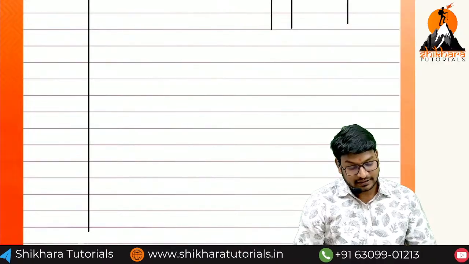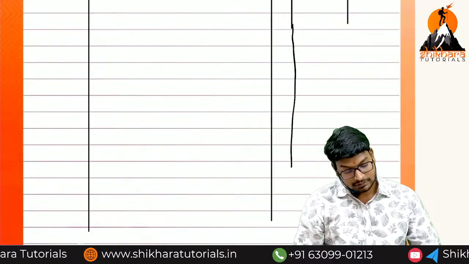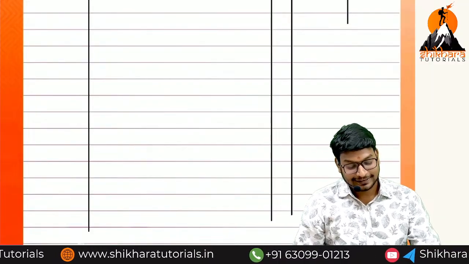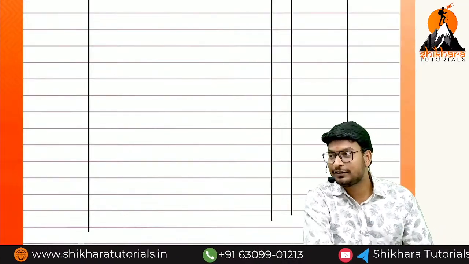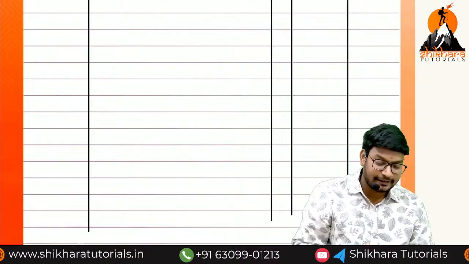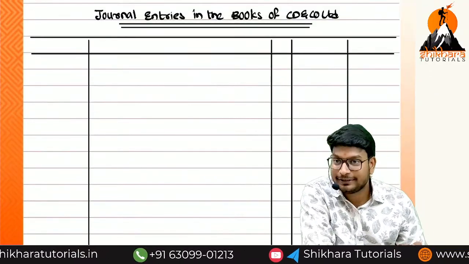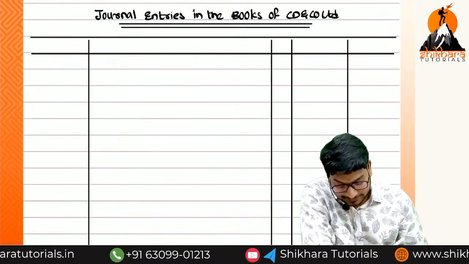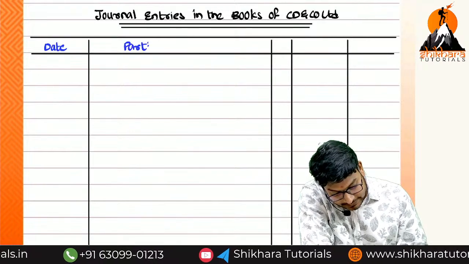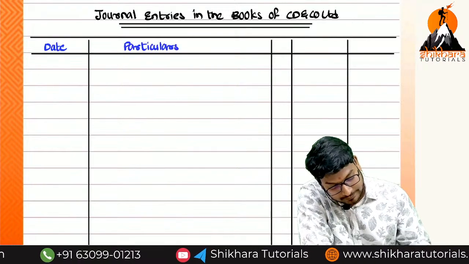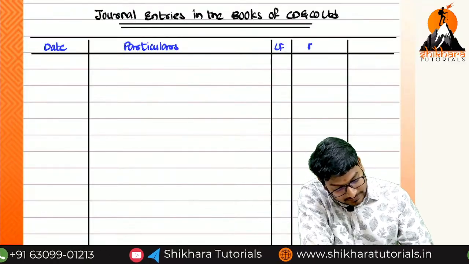Today we can complete the small sums and tomorrow we can finish the big sums. And the day after tomorrow, in the new year, we are going to start the bonus and right issue. Okay? Please bear with me. You know how to write, but we have to represent, that's all. So what are the columns? Date, particulars, LF, debit rupees and credit rupees.